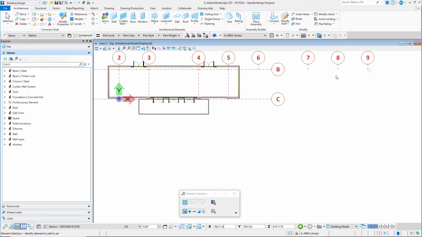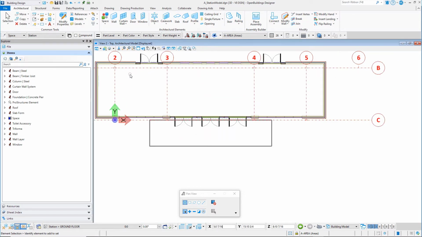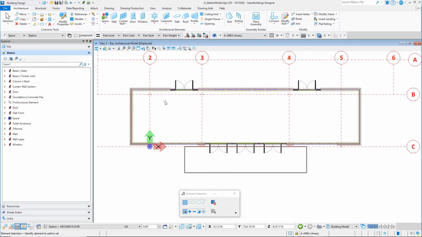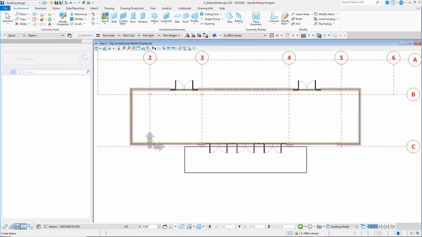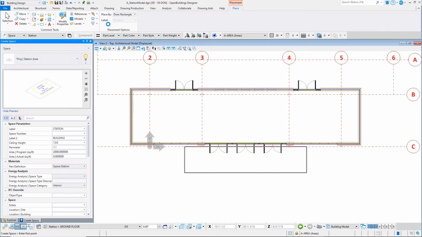You may also want to maximize the top view. Laying out spaces is one of those things that is easier to do in a top or plan view. Select the Space tool. On the Placement ribbon, set the Place By method to Draw Rectangle.